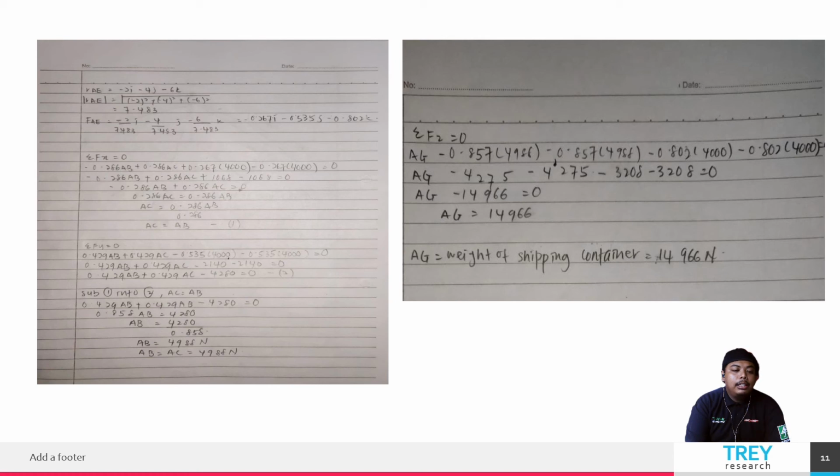After that, we can get the force of cable AG, and as the design scenario already told, the weight of the shipping container is equal to the tension of cable AG, which means we have found the weight of the shipping container is 14,966 Newton.